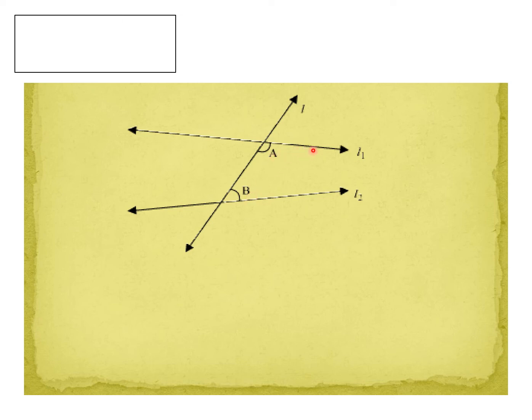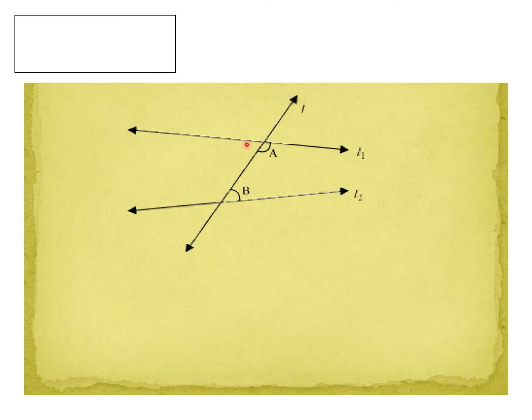Then these two lines, if we extend them indefinitely, meet on this side. That is the postulate given by Euclid. If the sum of the interior angles is less than two right angles, on that side the two lines, if produced, will meet. Okay, my children, understood this postulate?